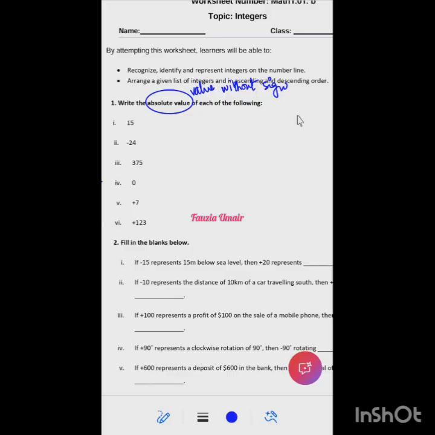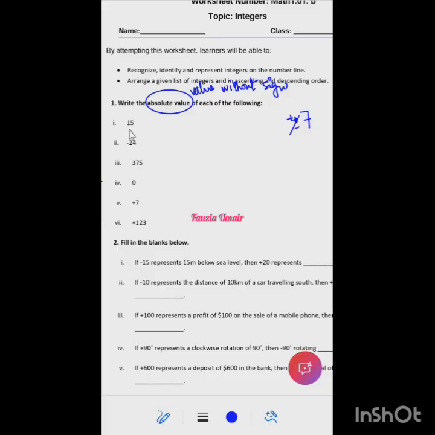If we are writing 7, there should be a positive or a negative sign with this, either plus 7 or minus 7. So absolute value is value without the sign. We will ignore the sign and write down only the value.